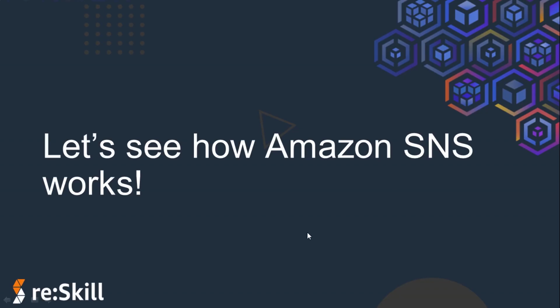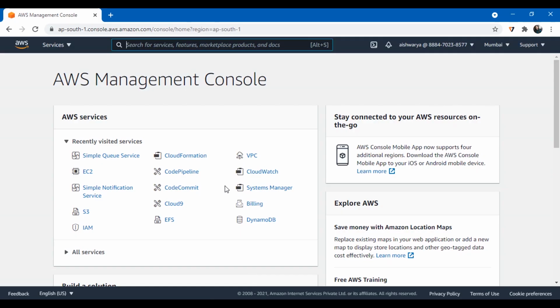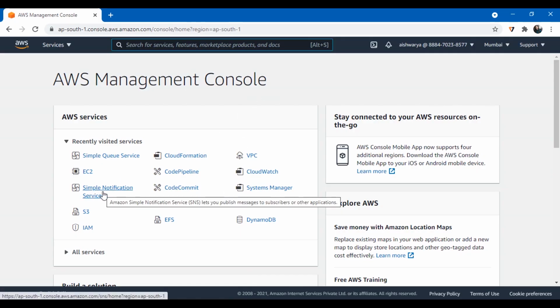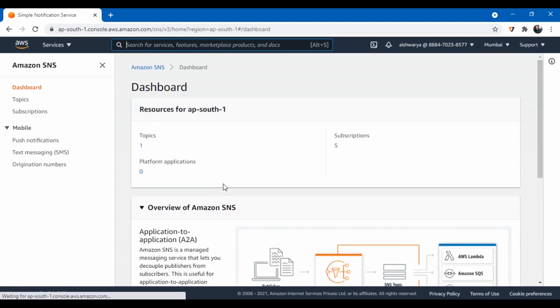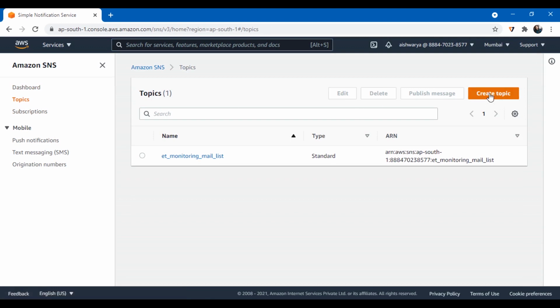Now let's see how Amazon SNS works, how to configure an SNS topic, how to create the subscriptions, and a few more things on Amazon SNS. We first have to navigate to the service, Simple Notification Service, that is Amazon SNS. Click on this, and let's create a topic on Amazon SNS. Click on Topics and Create topic.